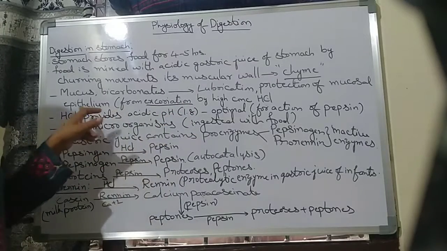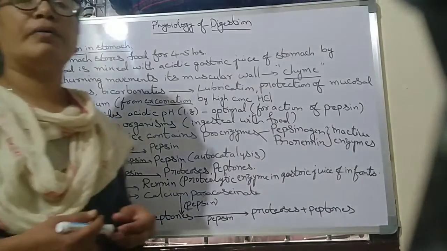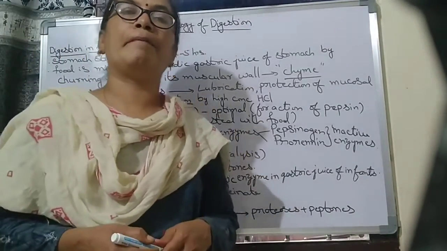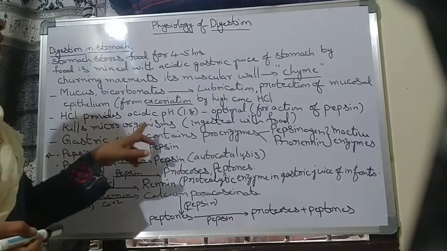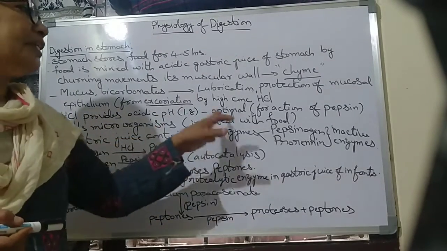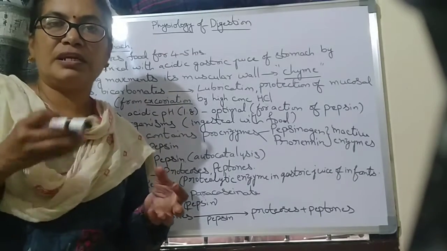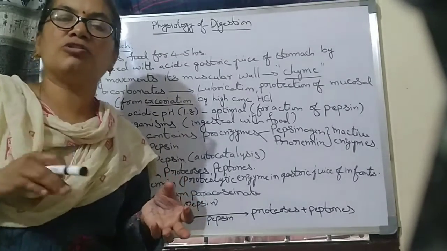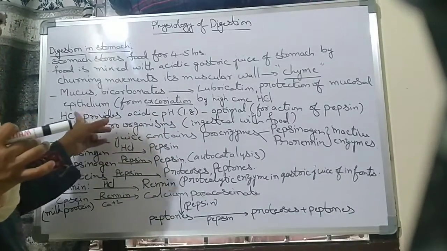And next, HCl also kills microorganisms. Like lysozymes, which kill bacteria or microorganisms, HCl kills the microorganisms which are ingested with food. When we are taking food, sometimes microorganisms also enter our mouth, so they are killed by the HCl.